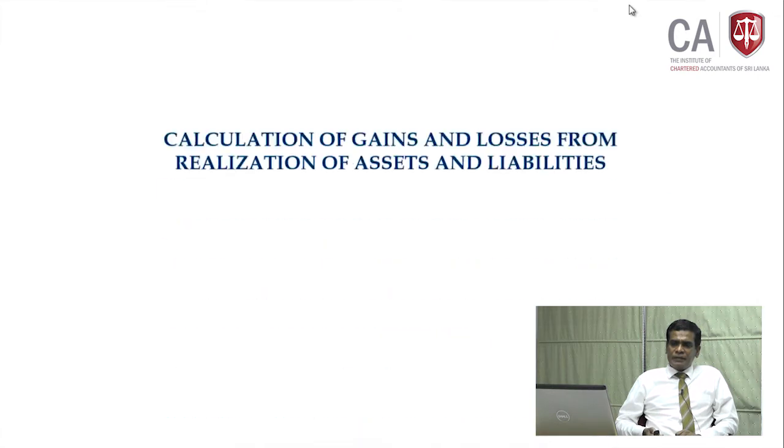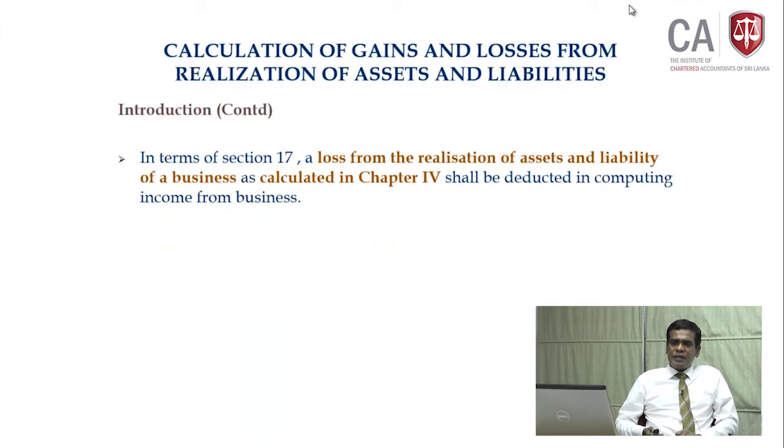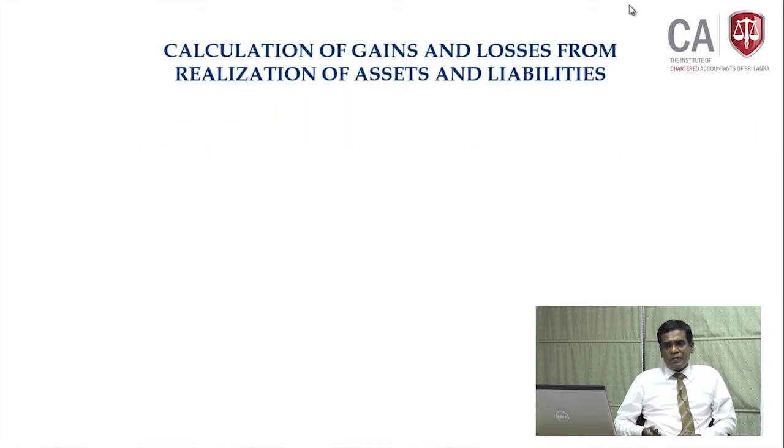Third instance we came across chapter 4 was that in calculating the business income or investment income, section 17 says the losses from the realization of assets and liability of the business shall be deducted in calculating the business income. It is something like the other side of section 6 subsection 2 item C, that is the first part.